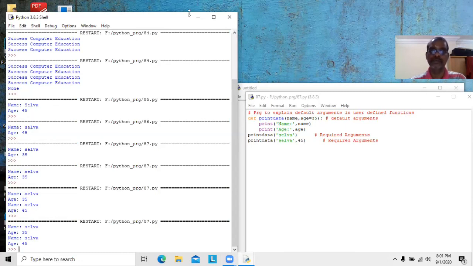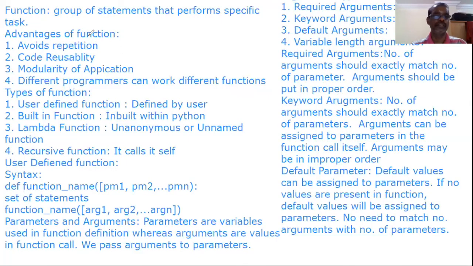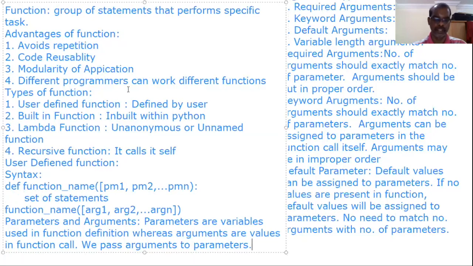Today we studied about functions. A function is a group of statements that perform specific tasks. Advantages of functions: code reusability, avoiding repetition, modularity of the application, and different programmers can work on different functions.